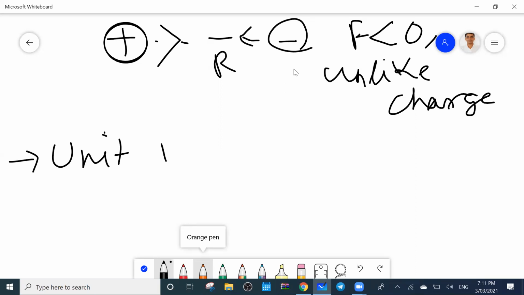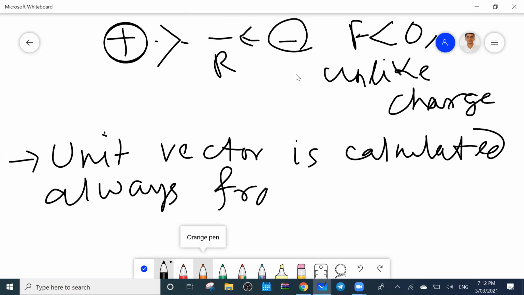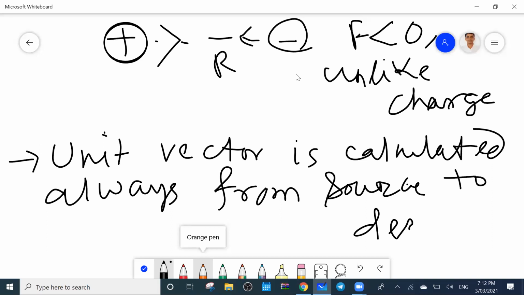The unit vector is calculated always from source to destination.